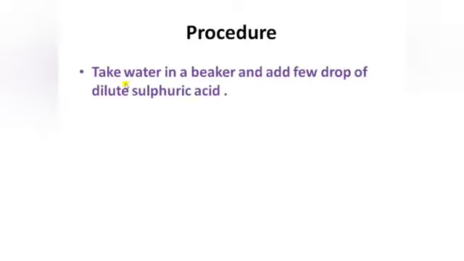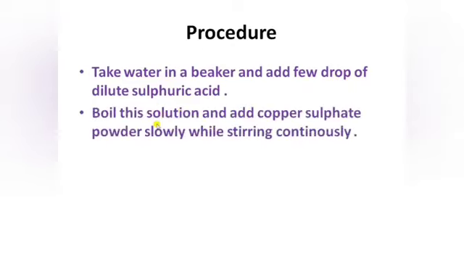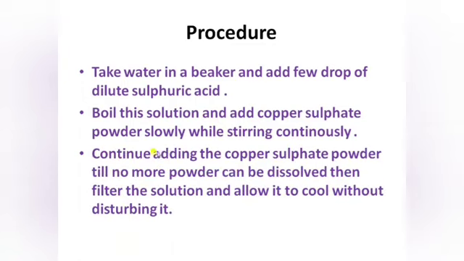The procedure of this activity is, first we take water in a beaker and add a few drops of dilute sulfuric acid. Then boil this solution and add copper sulfate powder slowly while stirring continuously. Continue adding the copper sulfate powder till no more powder can be dissolved. Then filter this solution and allow it to cool without disturbing it.